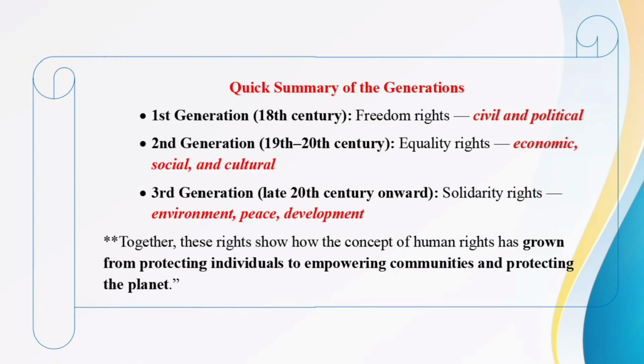Now let's do a quick recap of all the generations that we have learned. First generation, 18th century. It's freedom rights, civil and political rights. Second generation, 19th to 20th century. Equality rights, economic, social and cultural rights. Third generation, late 20th century onwards. Solidarity rights, rights in environment, peace and development.